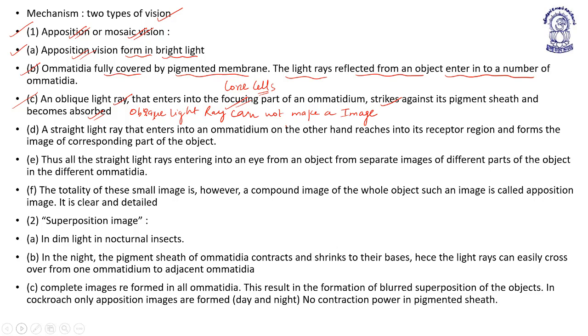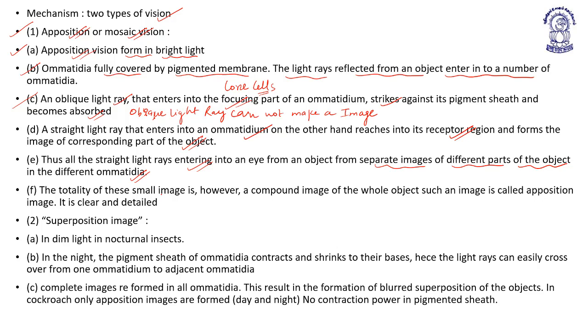If an oblique light ray enters into the focusing part, which is between the ommatidium and the crystalline cone, it strikes against the pigmented sheath and becomes absorbed. A straight light ray that enters into the ommatidium, on the other hand, reaches its receptor region, where the rhabdome is. The rhabdome is just like a retina where the image is captured and forms the image of the corresponding part of the object. Thus all the straight rays entering an eye from an object form separate images of different parts of the object in different ommatidia. That is why it is known as what? Mosaic vision, or the multiple vision of one object.